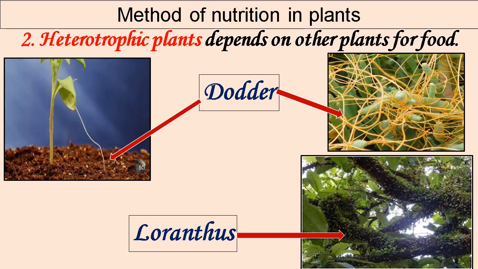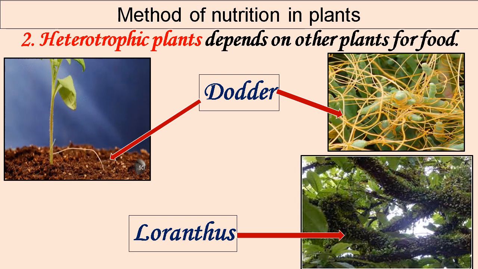After getting the host, dodder plant develops small root-like structures called as suckers. These suckers penetrate the host stem and suck out the food and water.